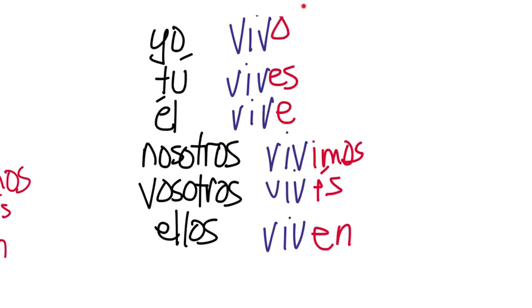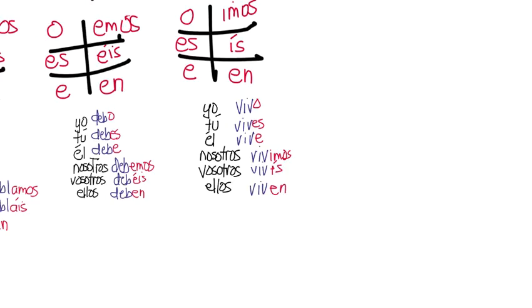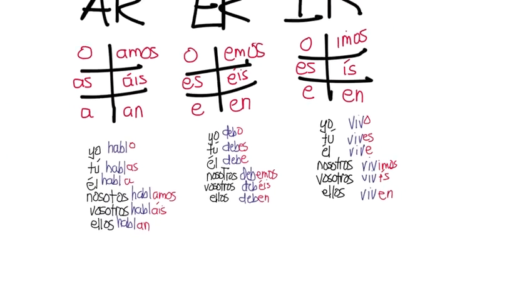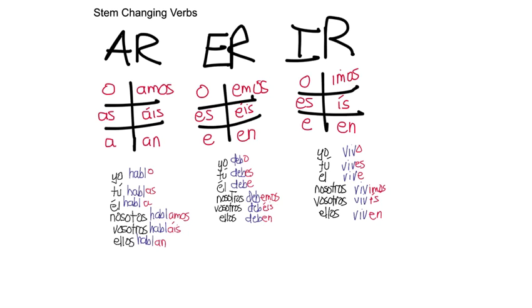Yo vivo, I live. Tú vives, you live. Él vive, he lives. Nosotros vivimos, we live. Vosotros vivís, y'all live, and you're my friends, and we live in Spain. And ellos viven, they live. You will notice here that again the stems do not change. It's just the endings according to their appropriate verbs.